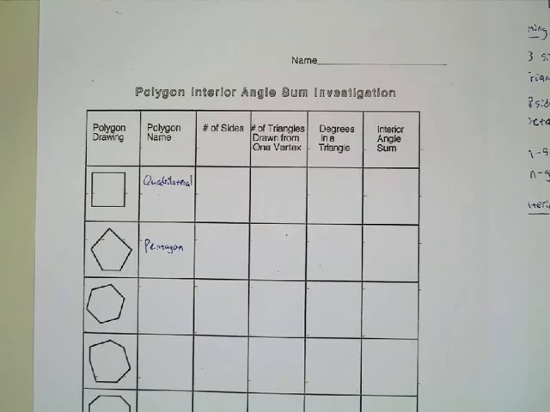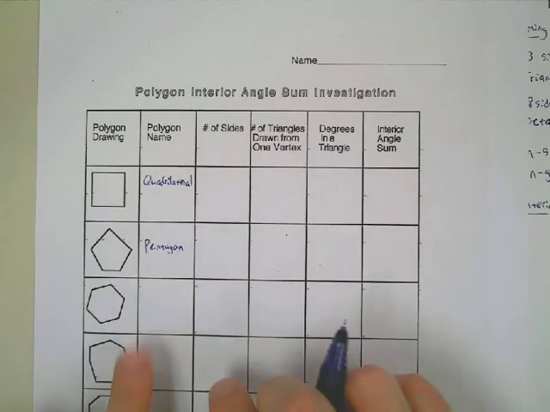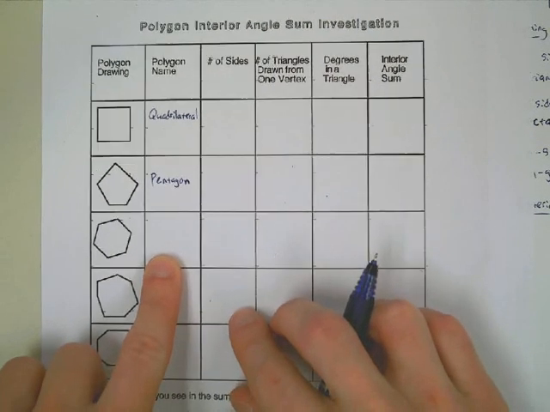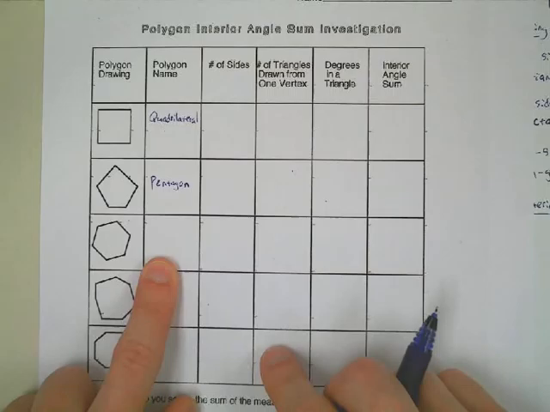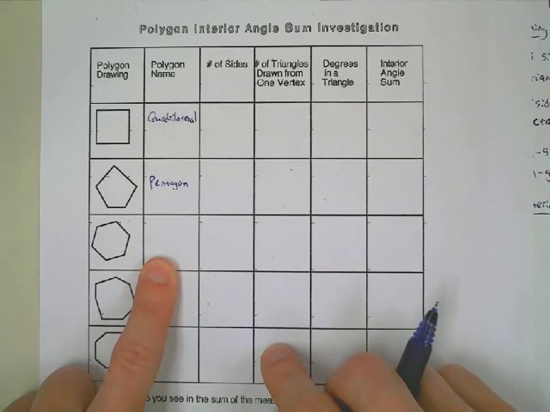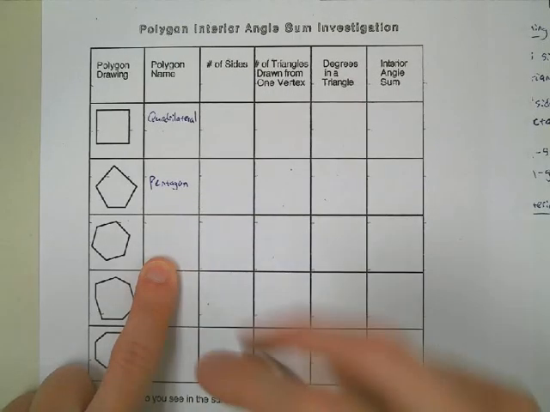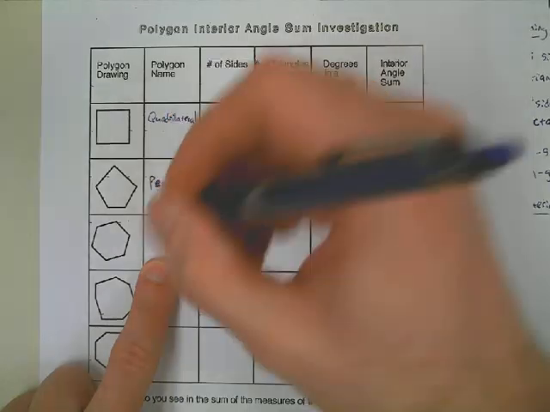All right, next one, polygon name. What's this one called? Jaden, what's this one? Hexagon, you got it.